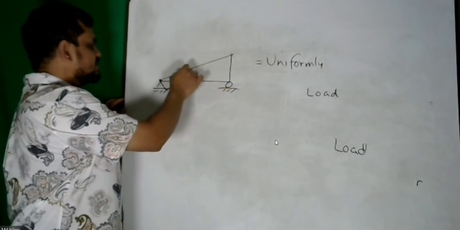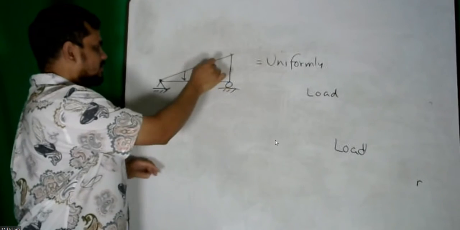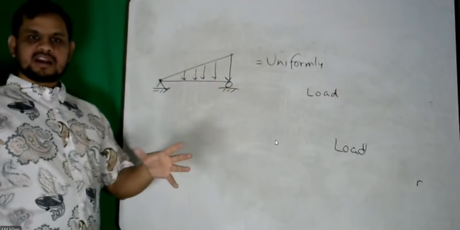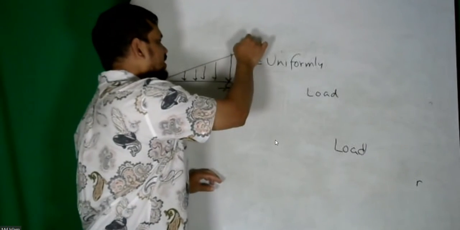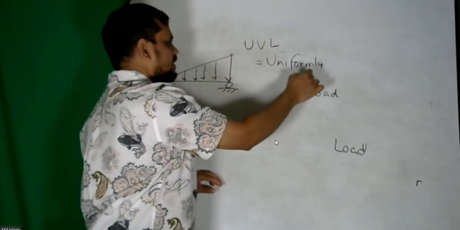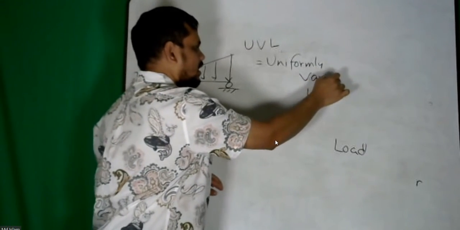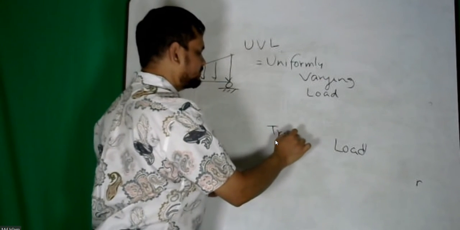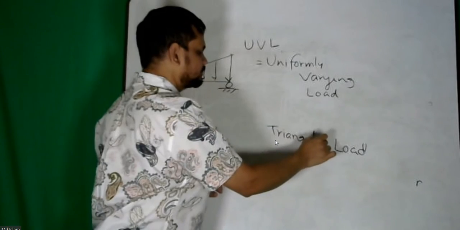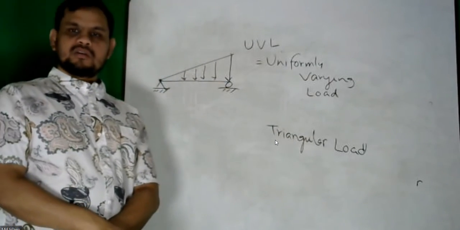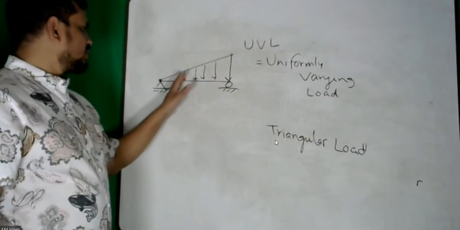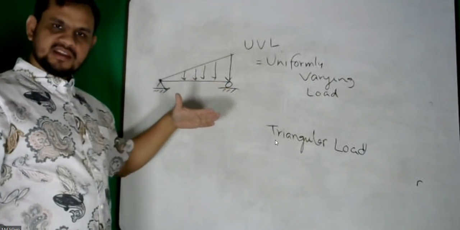My load is this kind of load, triangular. So we call it UVL, uniformly varying load, or triangular. So triangular load or uniformly varying load, that is another kind of load. Uniformly varying, it is varying uniformly.